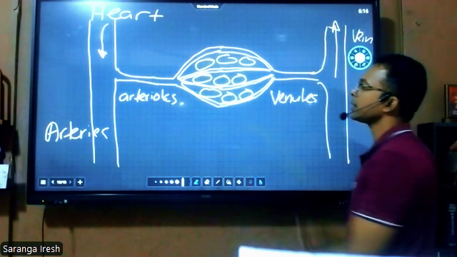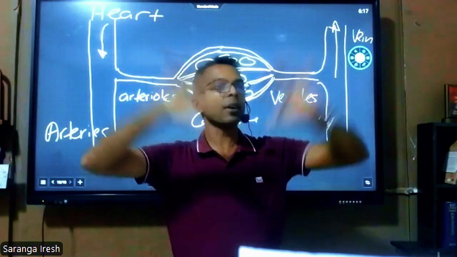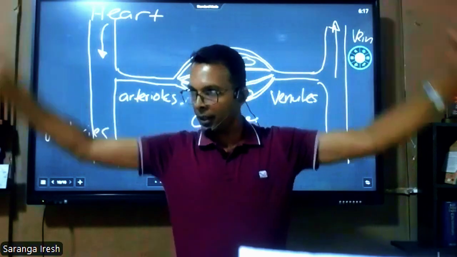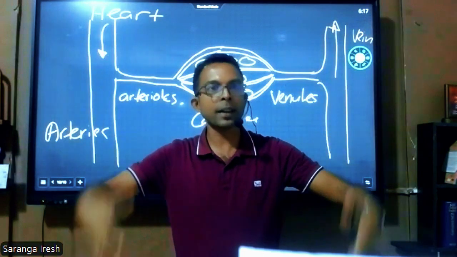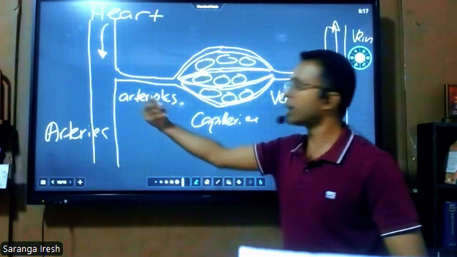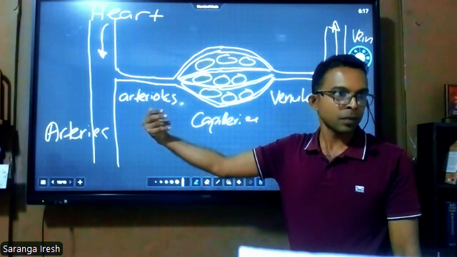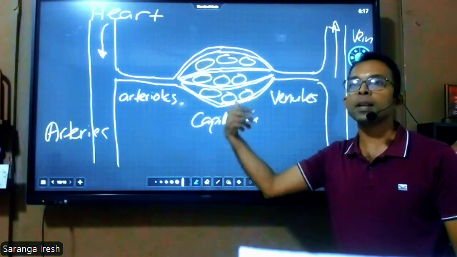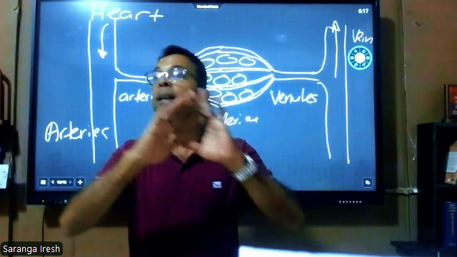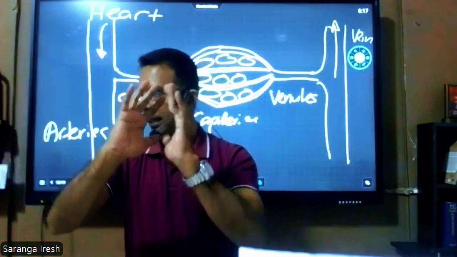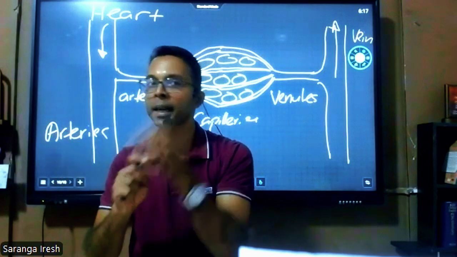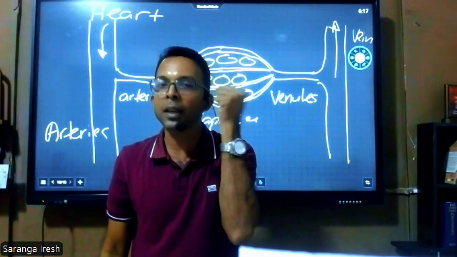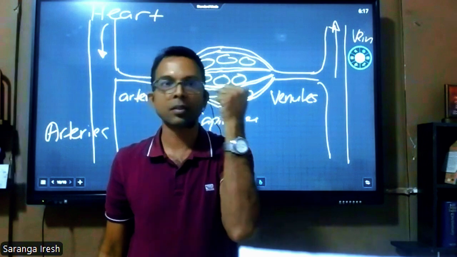So the heart pumps blood away to the body. Then arteries take that blood to the body. Then they branch into arterioles. Then arterioles branch into capillaries, and they make networks. The network of capillaries is present surrounding the organs. They are red in color. They are capillaries.